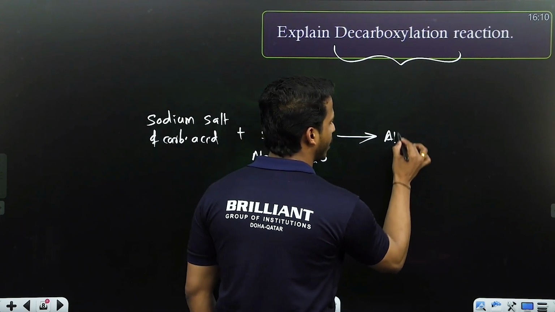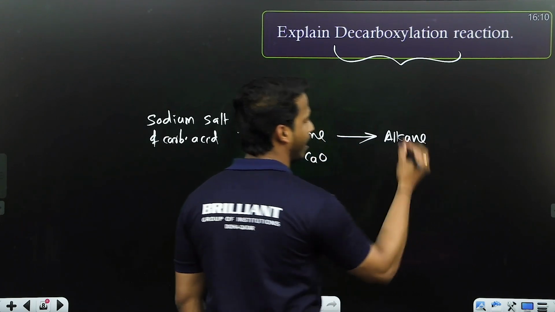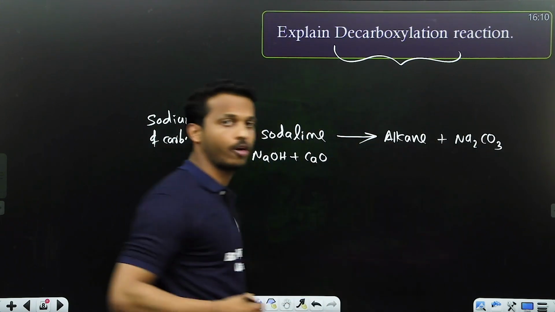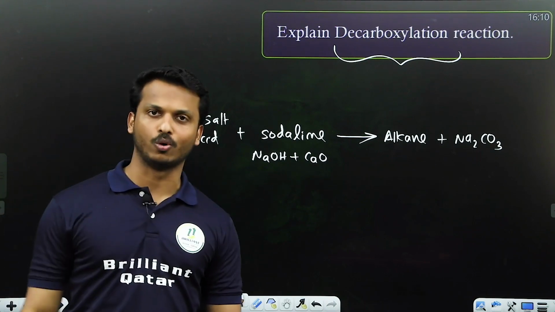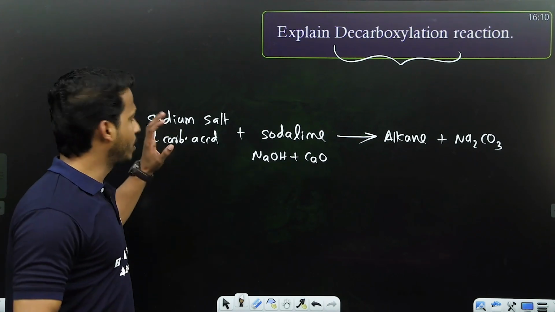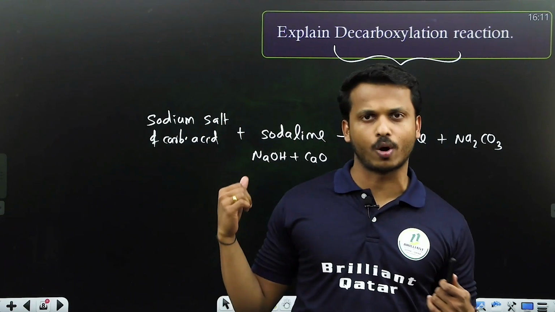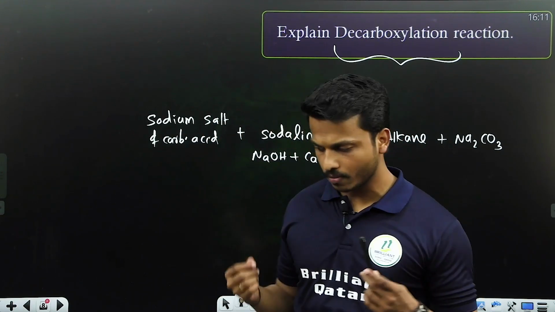Decarboxylation is a preparation of alkane, dear all, and the byproduct is mostly Na2CO3. Keep in mind, all of you, the byproduct will be Na2CO3. If they ask you to define decarboxylation, you can use this. How can you define decarboxylation?